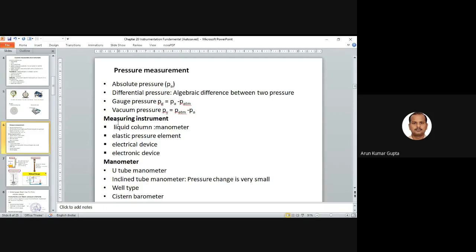Now, measuring instruments: how can pressure be measured? Instruments can be of different types, and it basically depends upon the application. We have the liquid column, the manometer, which is a very basic instrument for measuring pressure. Then we have the elastic pressure element, the electrical device, and the electronic device.